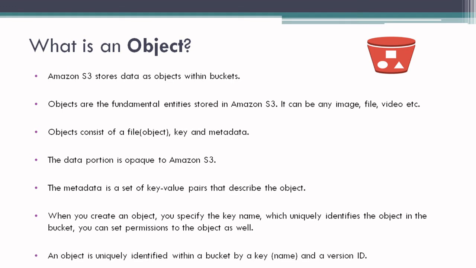An object is uniquely identified within a bucket by key name and version ID. If you enable versioning, it will be identified with the version ID as well. So if you have two files with the same name and you enable versioning, they will be identified by the name plus version ID. So you will have multiple files with the same name but the version ID will be different. If you do not enable versioning, your file with the same name will get overwritten.